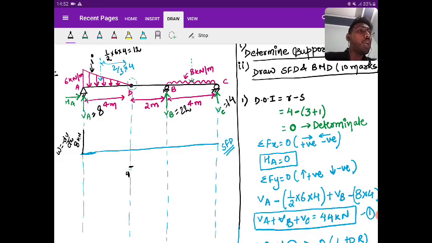The load intensity is not equal to 0 at A. Yes. So if the load intensity is there, the slope will also be there. When we move left to right, the next point is downward, so the slope will also be downward.